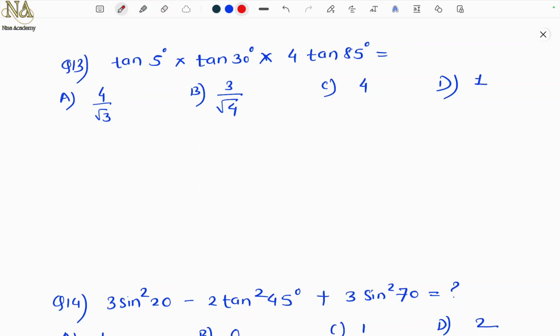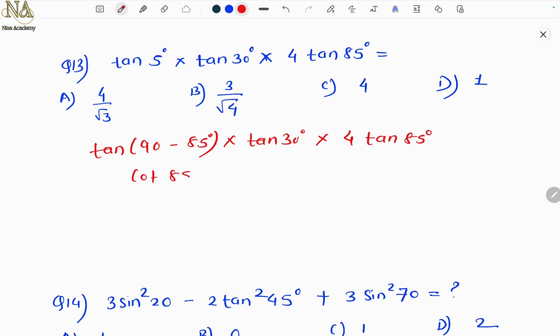Question number 13. Tan 5 degree into tan 30 degree into tan 85 degree equal to. Now see, 5 plus 85, how much? 90, right? So can I use the complementary angles? Yes. So if I want to get 5 degrees, so from 90, how much I will subtract? 85, exactly. This is tan 30 into tan 85. Tan of 90 minus theta is cot, so cot 85.